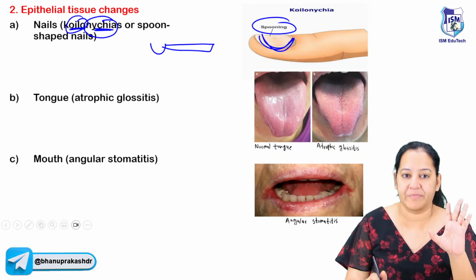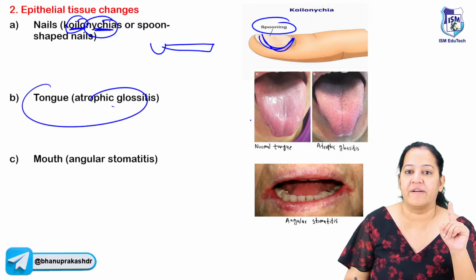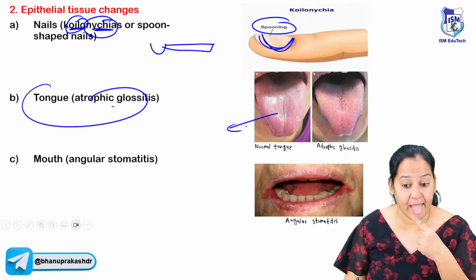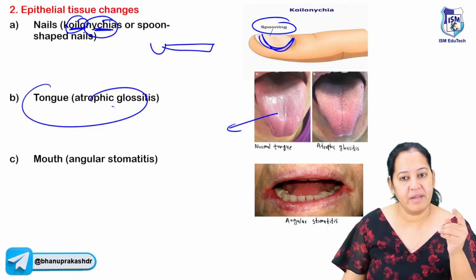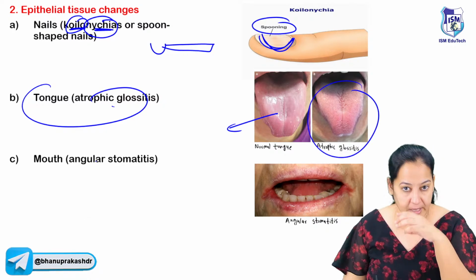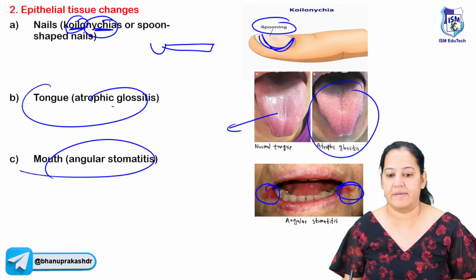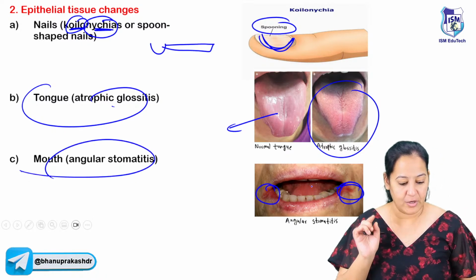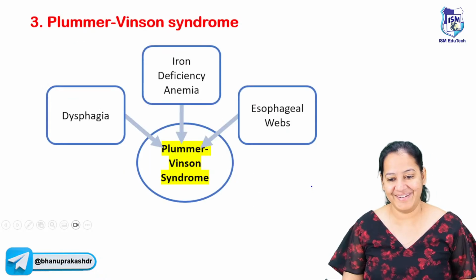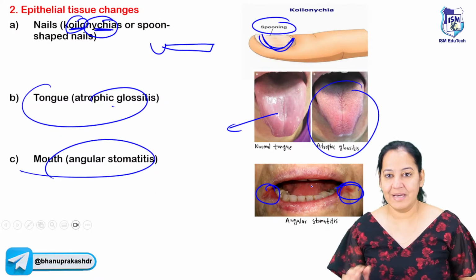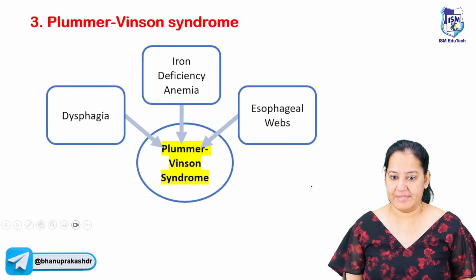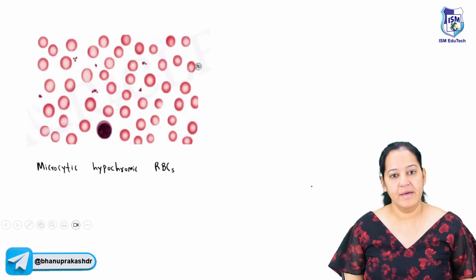It's very common. The tongue becomes atrophied. A normal tongue is shiny and healthy, but in iron deficiency anemia, it's atrophied. And at the angles of the mouth, you can see angular stomatitis. Got it? Say yes if you got it. Those are the epithelial changes you can see.